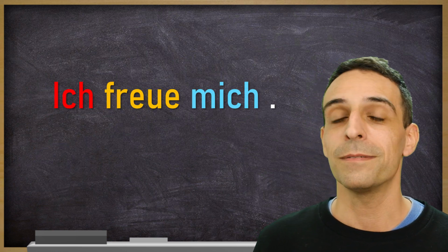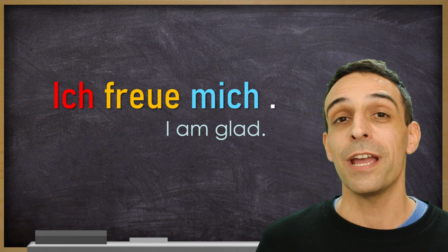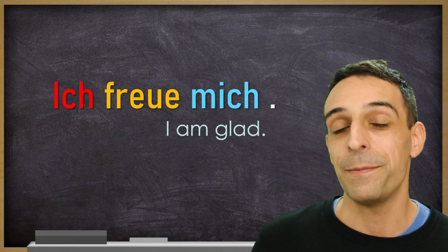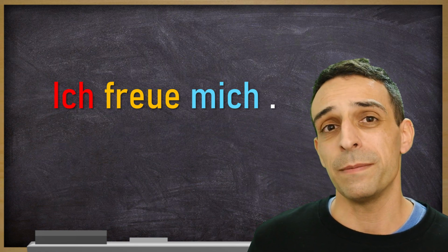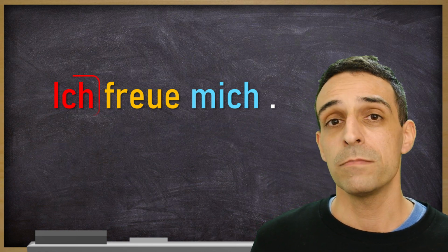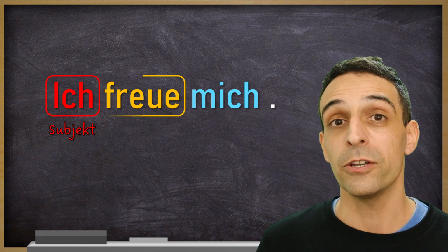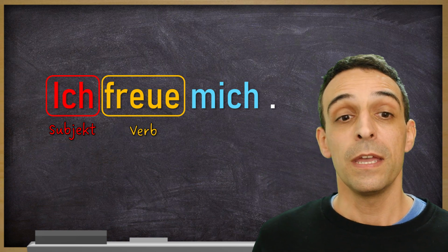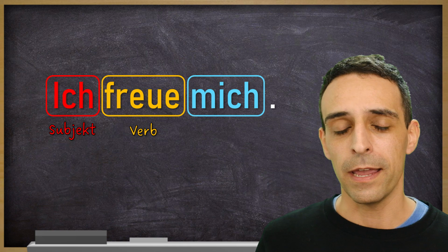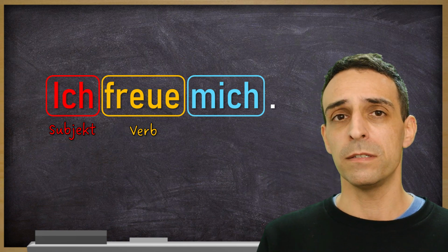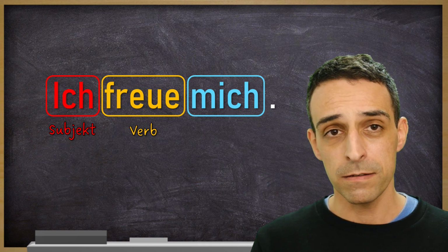Ich freue mich. This means in English, I am glad, I'm happy. And the sentence structure is also very simple. Ich is your subject, das Subjekt. Freue, that's your conjugated verb. And then there is mich, but why? And what is this? Mich means me, so I'm glad myself, me.